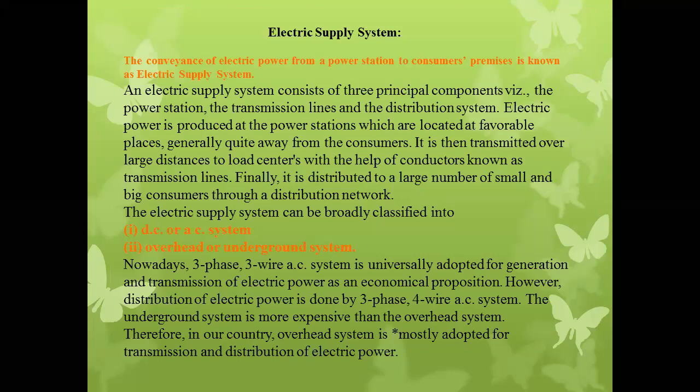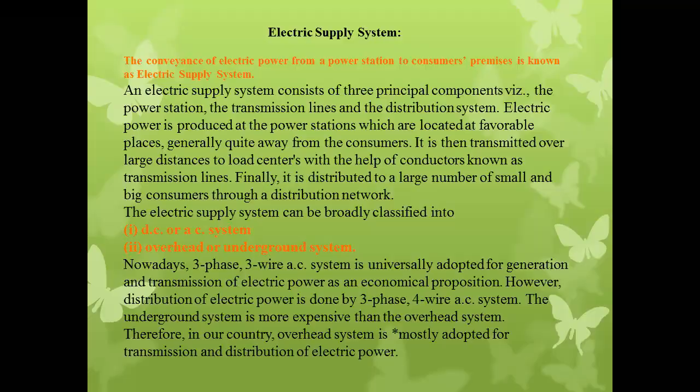As we know, generally we transmit the electrical power from the generating station up to the load side or the consumer side at high voltages. So what are the various advantages of transmitting the electrical power from the generating station up to the consumer end at high voltages, we will see.